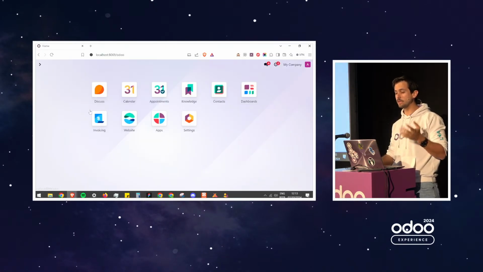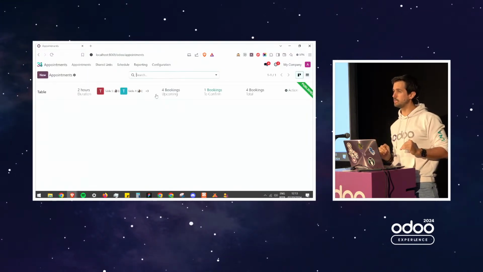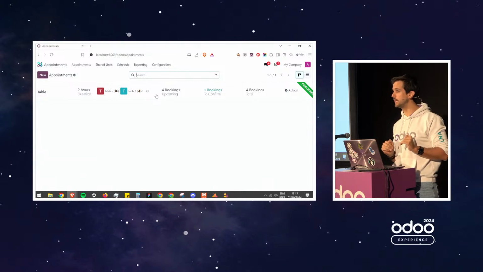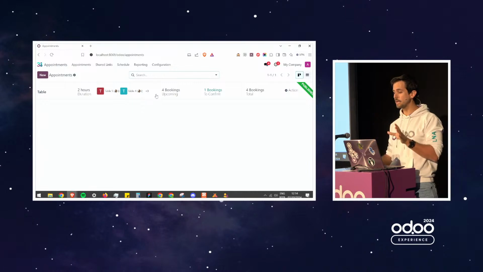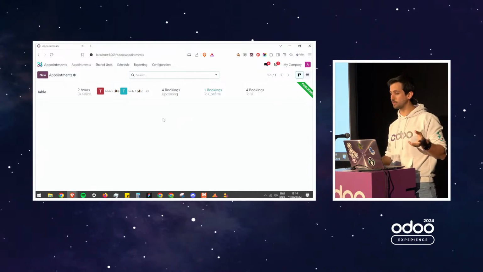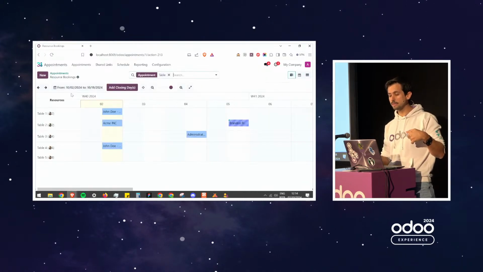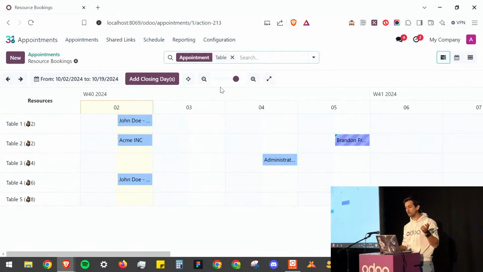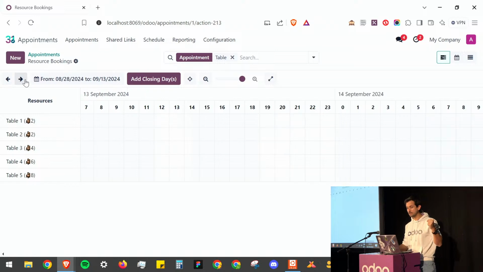So if I go back to my dashboard and I open appointment, this is the list of all my appointment types. I can have different ones on my website, depending on the service, maybe how long it takes, the different prices, etc. Here, to keep things simple, I only have one. When I click on it, now I will see a Gantt view that will show you all the things, let's zoom in like this. So those are all the meetings that I have planned. So you see I have the overview here, and I can just navigate. So this was a bit later, this was in the past.